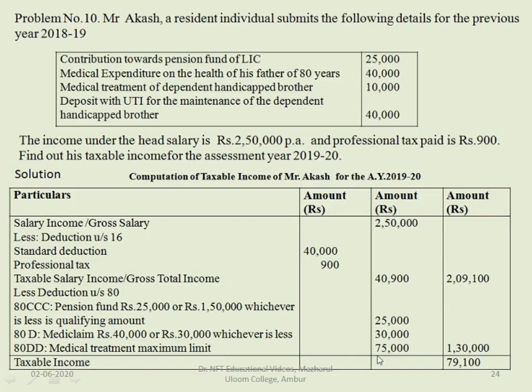Here he can claim to the extent of 75,000 under section 80DD. If you add up all the deductions, 25,000, 30,000 and 75,000, you get 1,30,000. From the gross total income of 2,09,100, if you deduct the amount of 1,30,000 of deductions, you get 79,100, which is the taxable income.